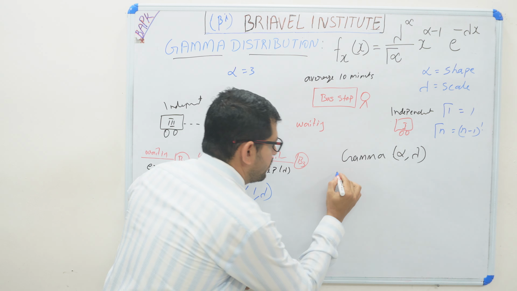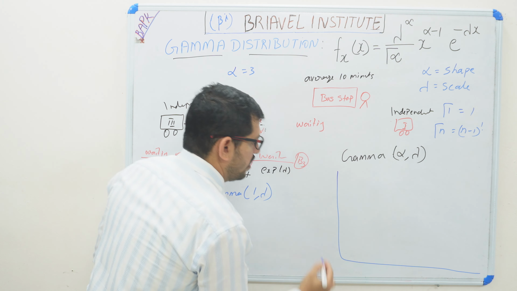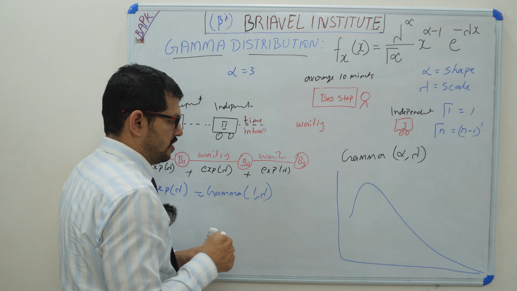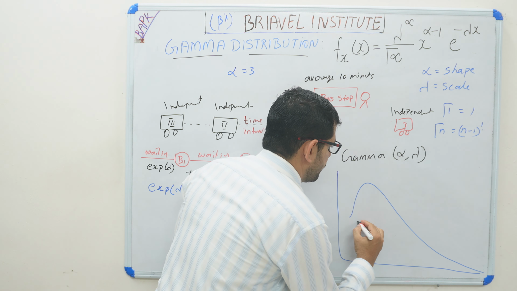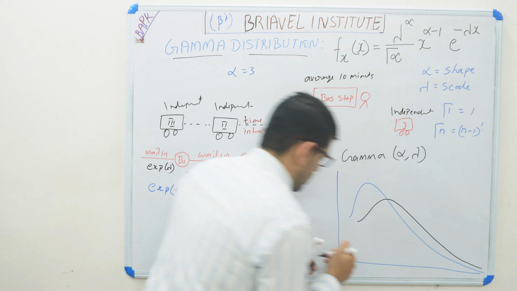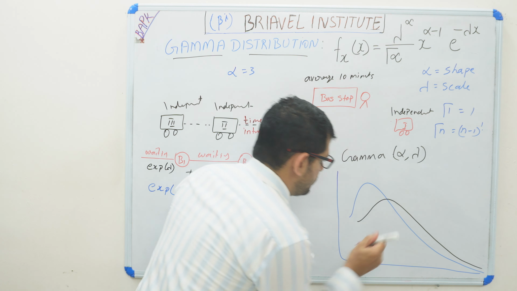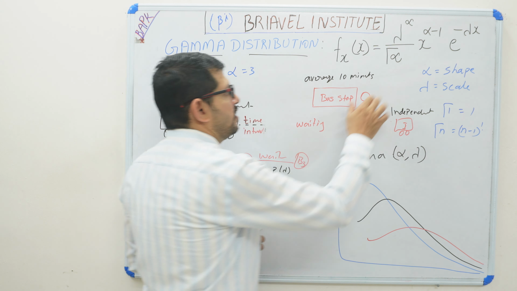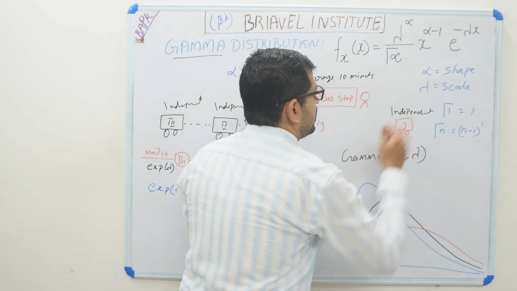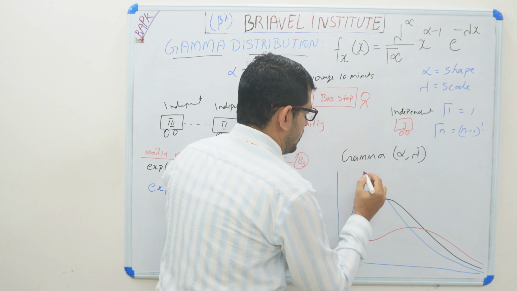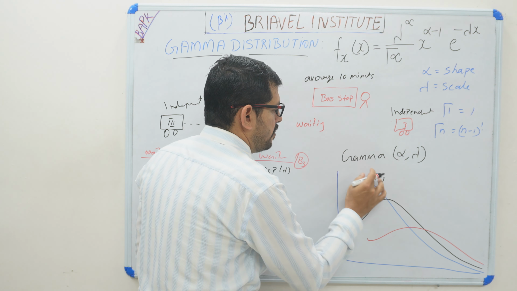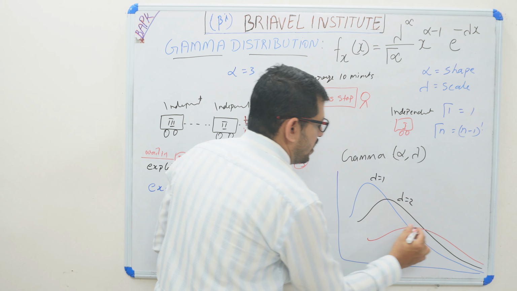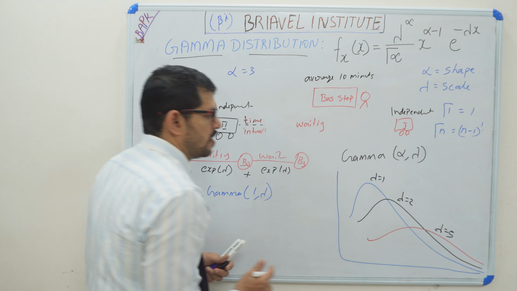If you draw the curve, the gamma distribution will give positive skewness, and the shape is changing. Alpha is determining the shape, and lambda is determining the peakness. Here lambda is equal to 1, the peakness is high. Here lambda is equal to 2, more peak. Here lambda is equal to 5, less peak.